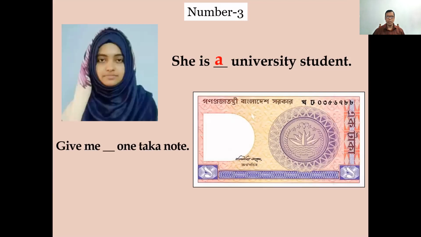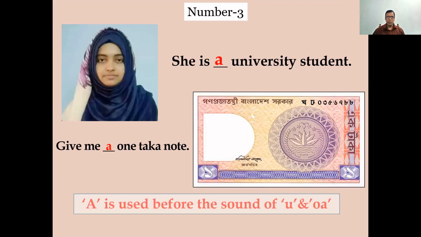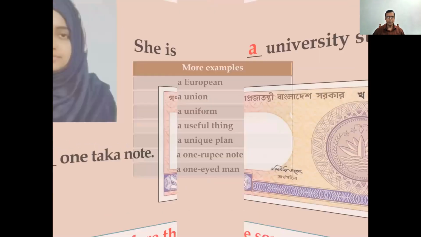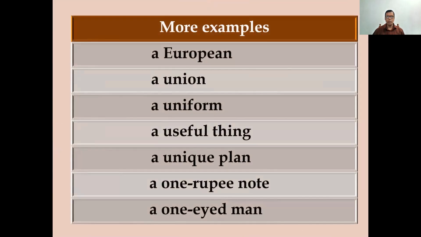Give me dash 1 taka note. Although O is vowel, but the pronunciation is wa. So a has been given to this answer. The rule is a is used before the sound of U and wa. There are more examples: a European, a union, a uniform, a useful thing, a unique plan, a 1 rupee note, a one-eyed man.